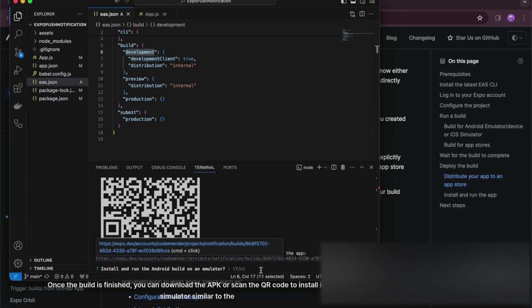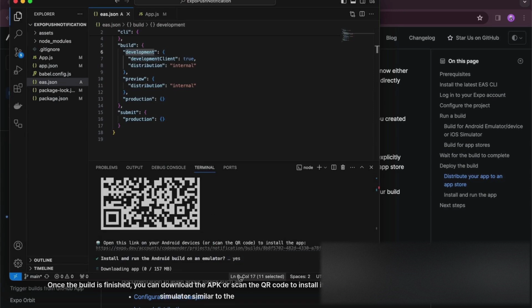Once the build is finished, you can download the APK or scan the QR code to install it on the simulator similar to the preview.